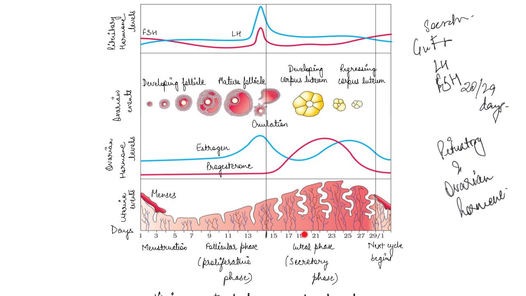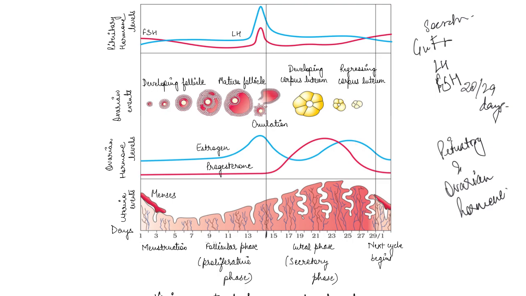So in this luteal phase, the endometrium develops, and the Graafian follicle develops into the corpus luteum, which helps the endometrium to be maintained for fertilization. But if that does not happen, this corpus luteum degenerates, and the endometrial lining is again shredded, right?